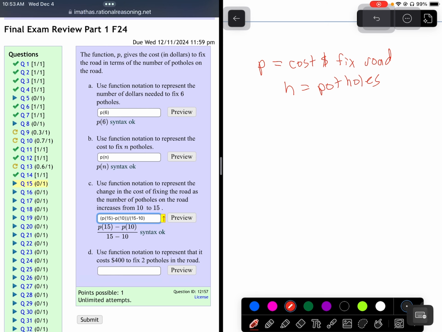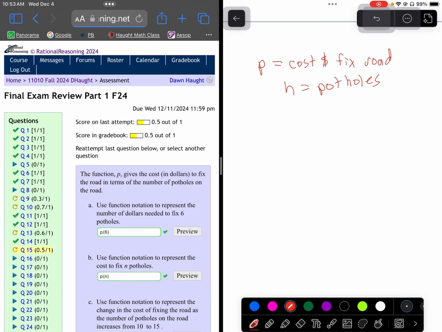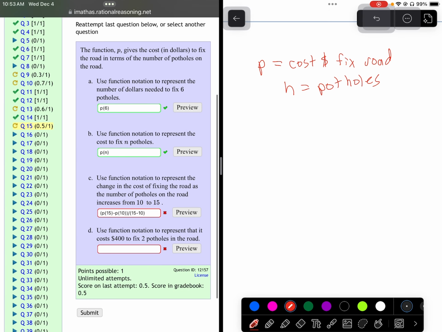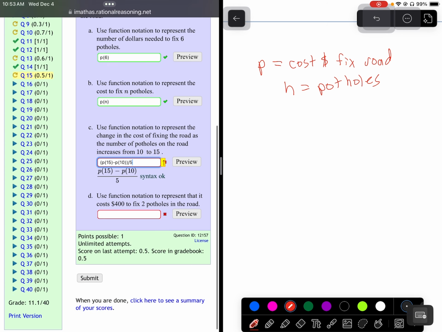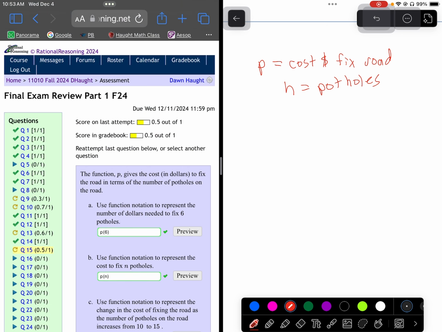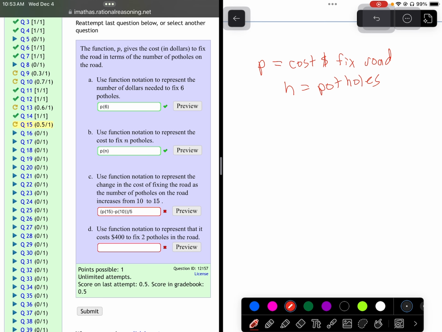Okay. Submit all those to make sure we're thinking right. Okay. Wait, what did I do wrong? Use function notation to represent the change in the cost of fixing the road as the number of potholes on the road increases from 10 to 15. Maybe they want this bottom to actually be the number 5. 15 minus 10 is 5. Let's make it a 5. Let's see if they like that. No. Well, we'll come back to that. Why did they not like that?